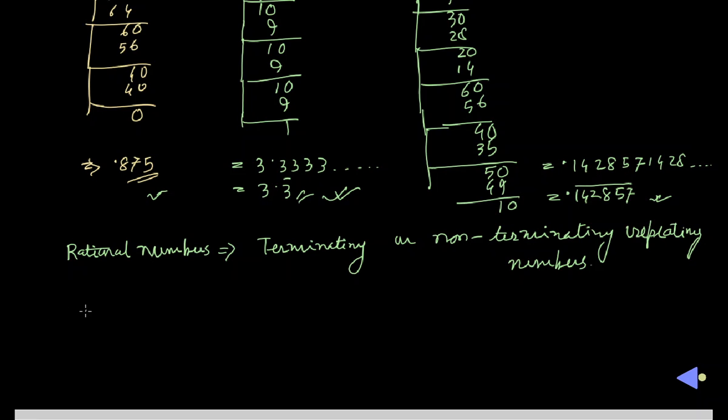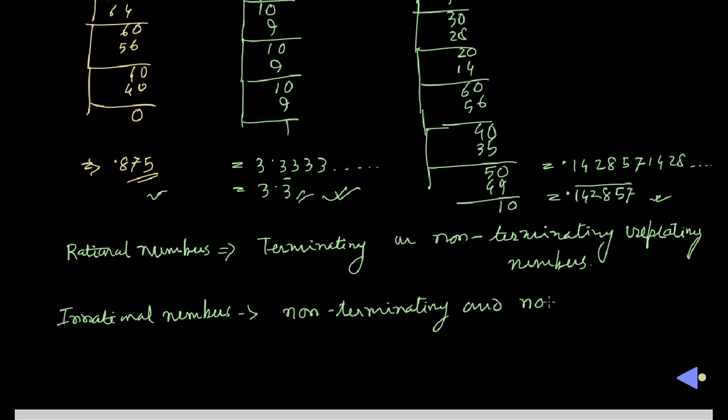So what are irrational numbers then? Irrational numbers are those which are non-terminating and non-repeating also.